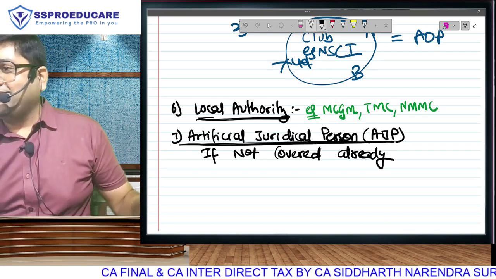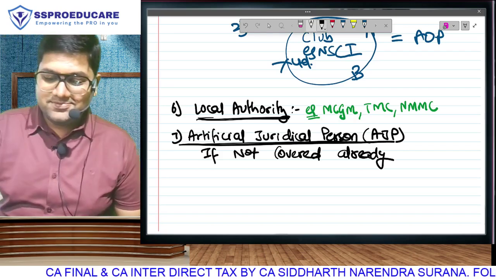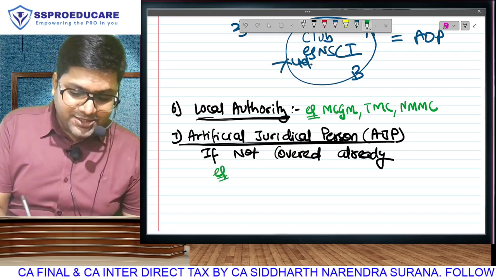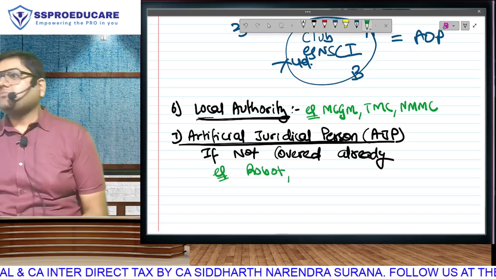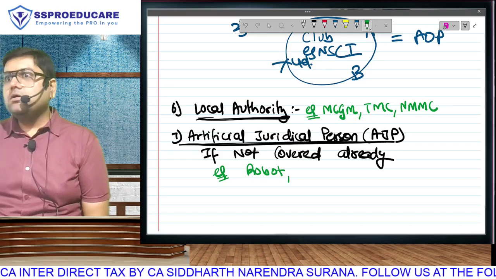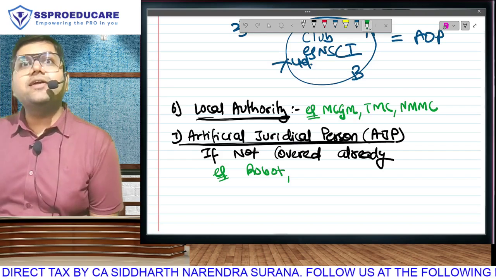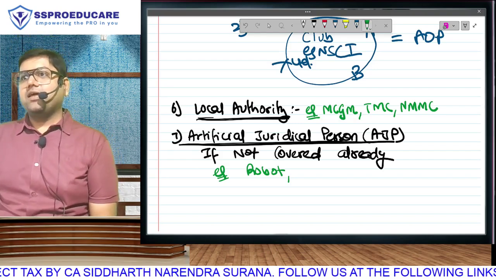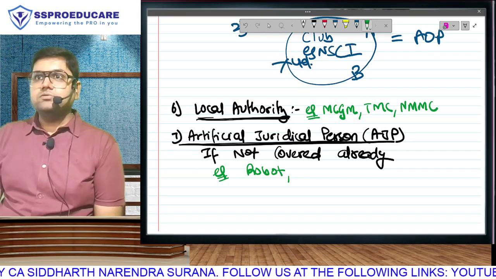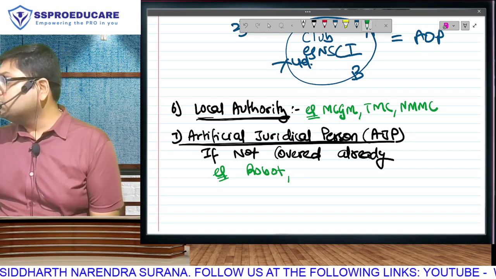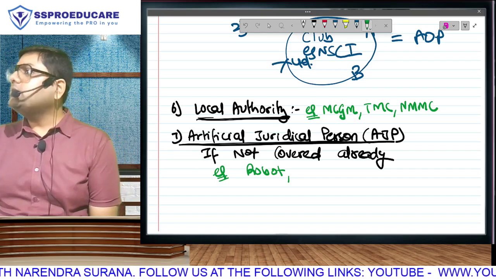I would have given even without asking. Obviously, how will you know by yourself? Example, Chitti the robot. Now think about it. Can the robot have income? No, it can. It can, in case it is not clear. We can have a bank account in the name of the robot. But is the robot an individual? Natural person? So obviously it is not HUF, company, firm, AOP. But it has earned income.